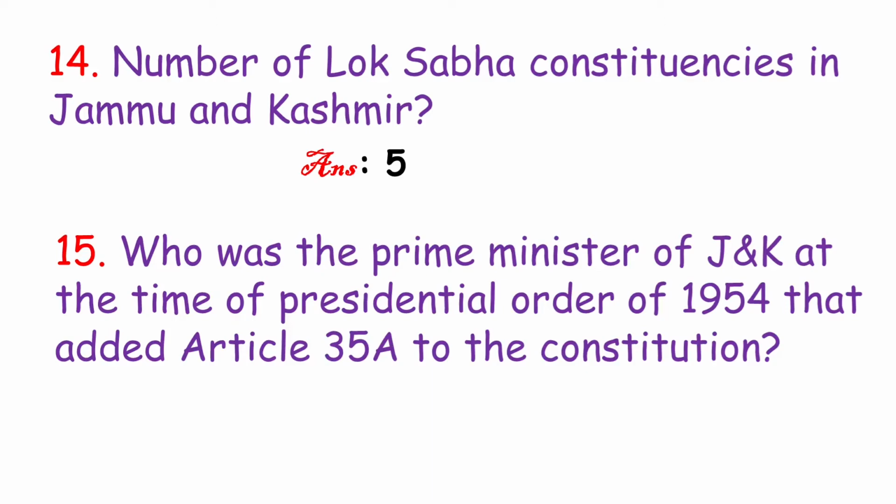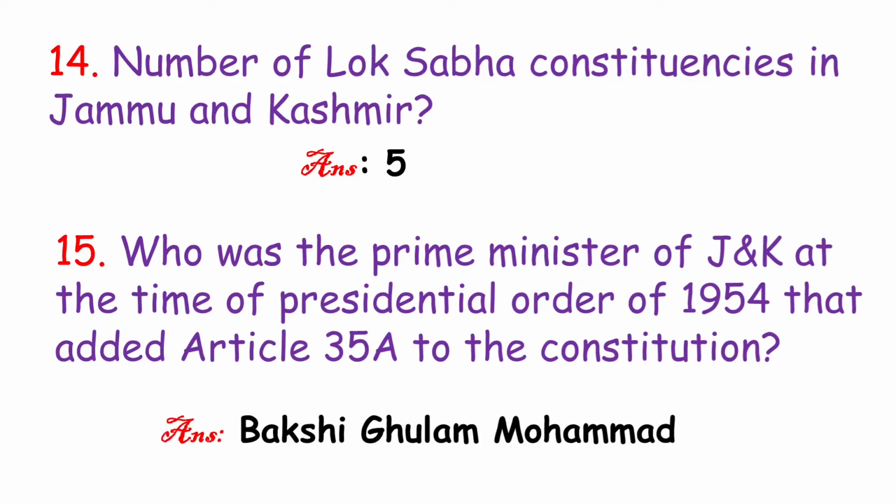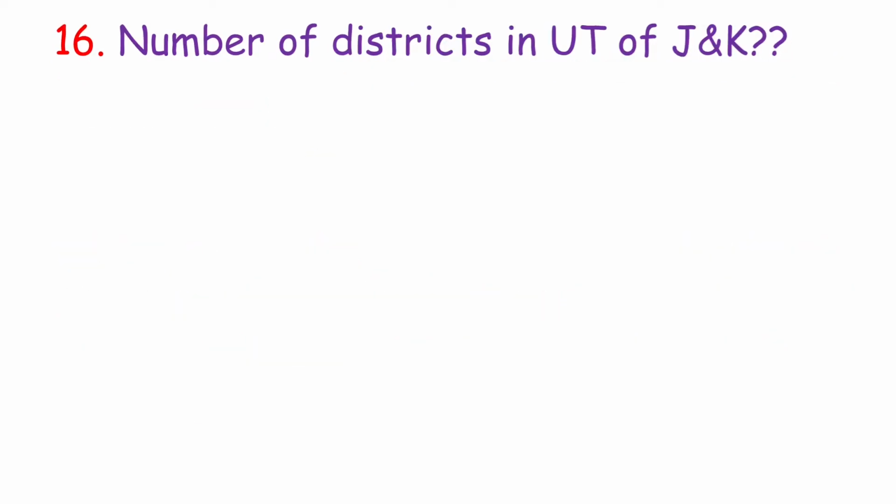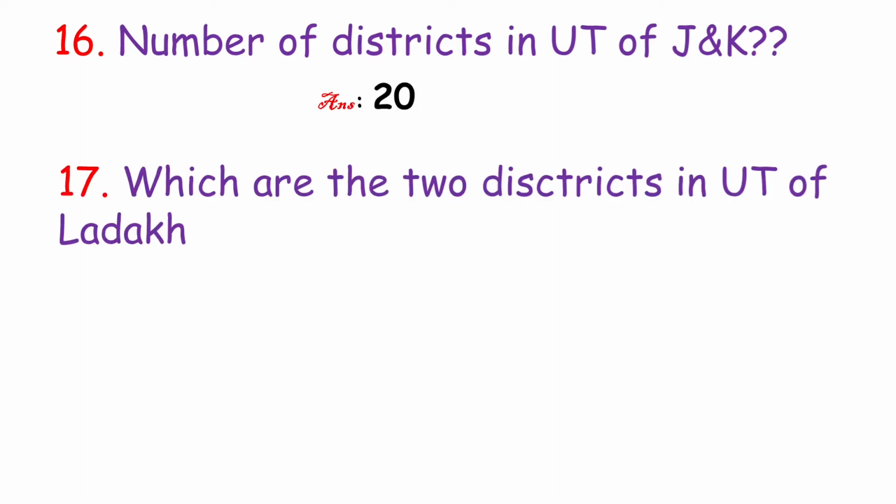Who was the Prime Minister of Jammu and Kashmir at the time of the Presidential Order of 1954 that added Article 35A to the Constitution? Bakshi Ghulam Muhammad. Okay, the next question. The number of districts in the Union Territory of Jammu and Kashmir? Answer: 20. Which are the two districts in the Union Territory of Ladakh? Answer: Kargil and Leh.